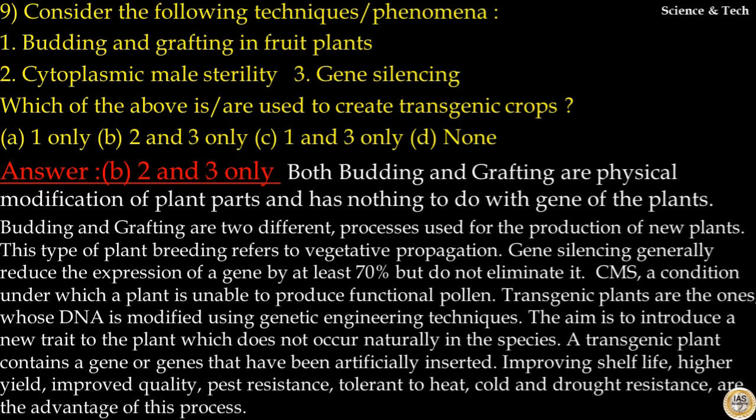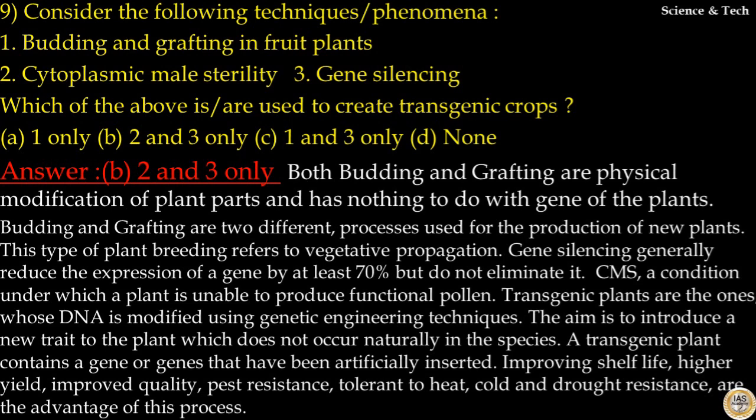Transgenic plants are the ones whose DNA is modified using genetic engineering techniques. The aim is to introduce a new trait to the plant which does not occur naturally in the species. A transgenic plant contains a gene or genes that have been artificially inserted. Improving shelf life, higher yield, improved quality, pest resistance, and tolerance to heat, cold and drought are the advantages of this process. That is, advantages of transgenic crops.